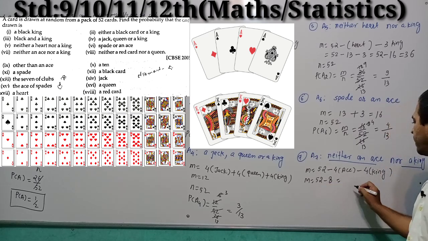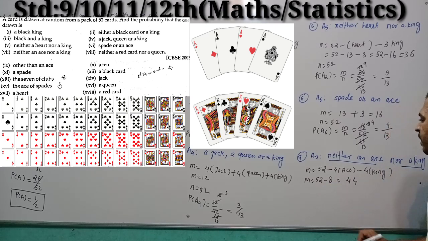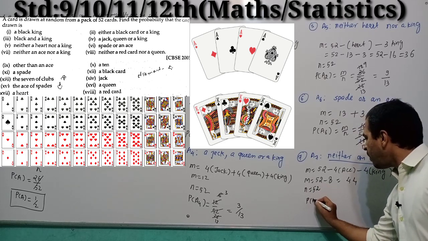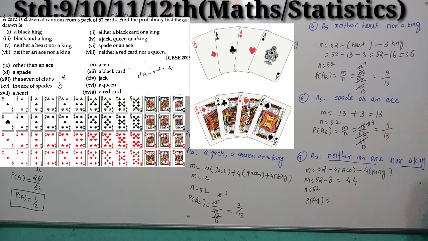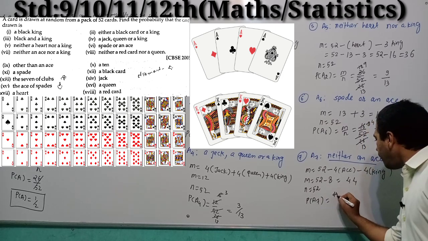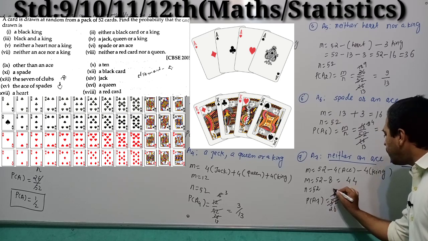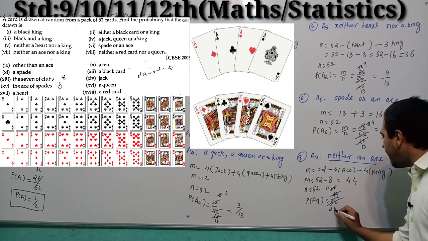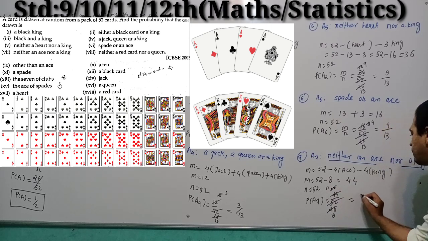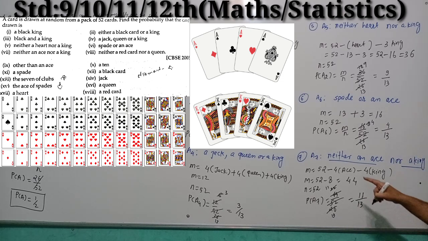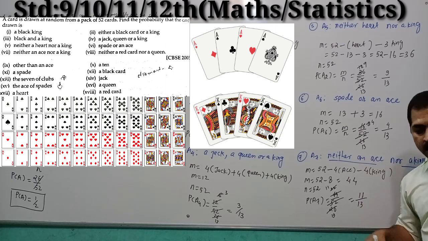So what are we getting over here? 44. And total number of cards is 52. So P of A7 is equal to 44 by 52. By cancelling by 2, 22 by 26, cancelling by 2, 11 by 13. So your probability is what? 11 by 13. It means the probability of getting neither an S nor a king card is 11 by 13.